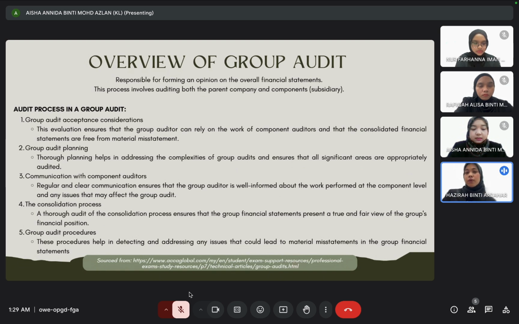What is the group audit? Group audit is responsible for forming an opinion on the overall financial statement. This process involves auditing both the parent company and the company which is subsidiary. So there are 5 audit processes in a group audit.